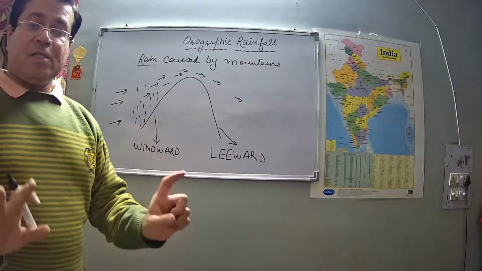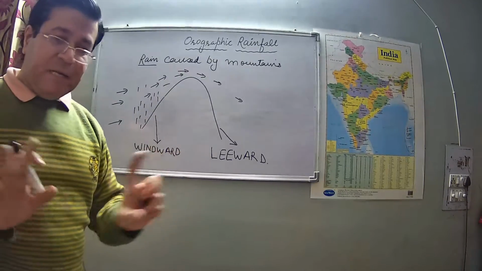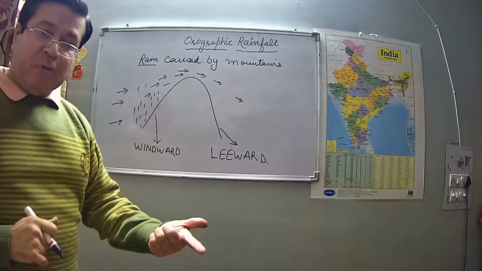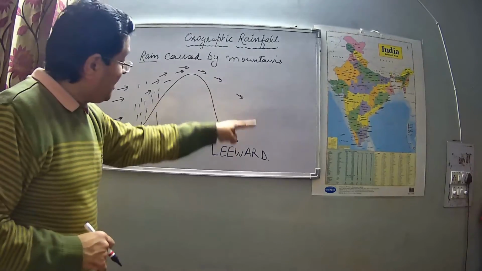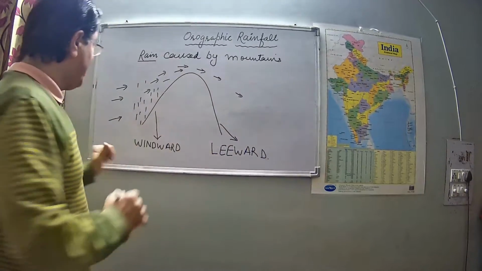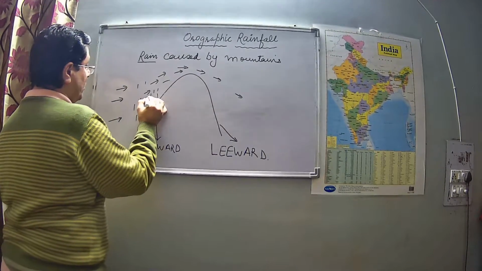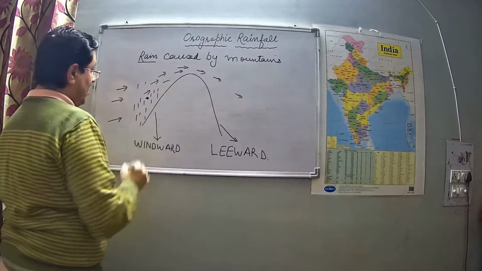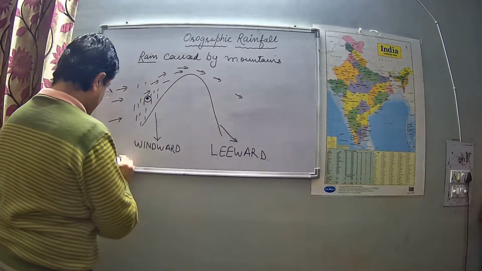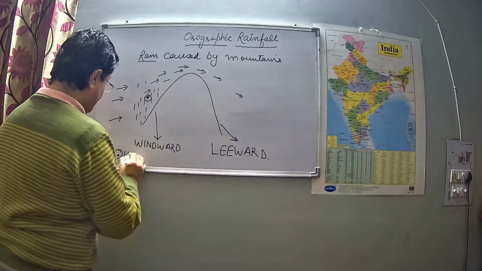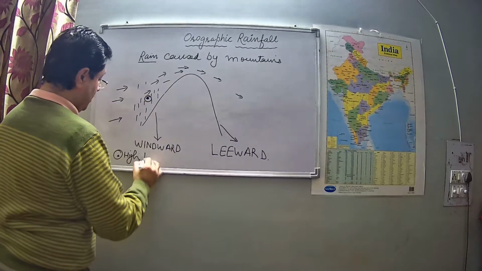Still they have some moisture in them. They are not completely dry, but they have lesser moisture. That is why this side of mountain receives less amount of rainfall. So this is the region where we have high amount of rainfall, high rainfall, right?